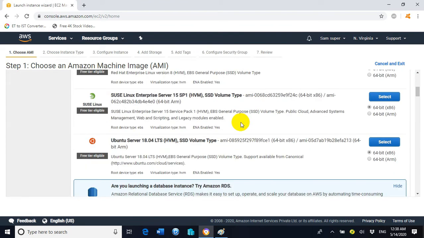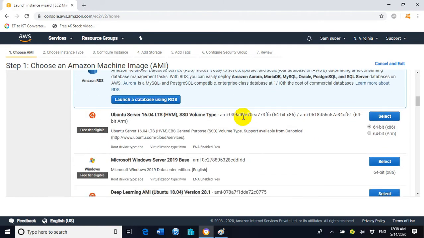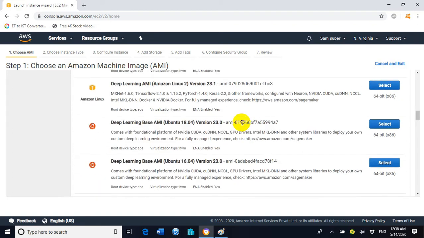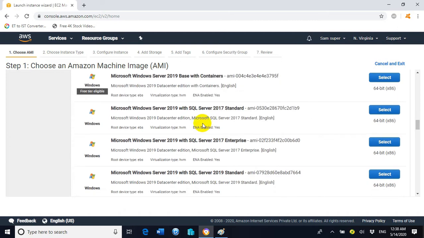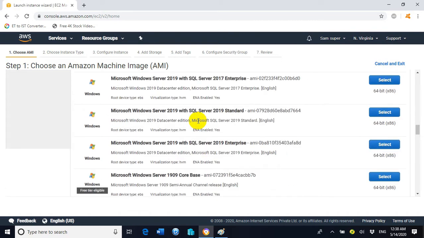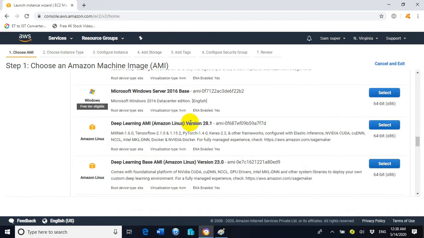Now we are redirected to step number 1. It is asking us to select the image through which you will create a new EC2 instance. Here I will select Microsoft Windows Server 2016 base. So I will click on select.